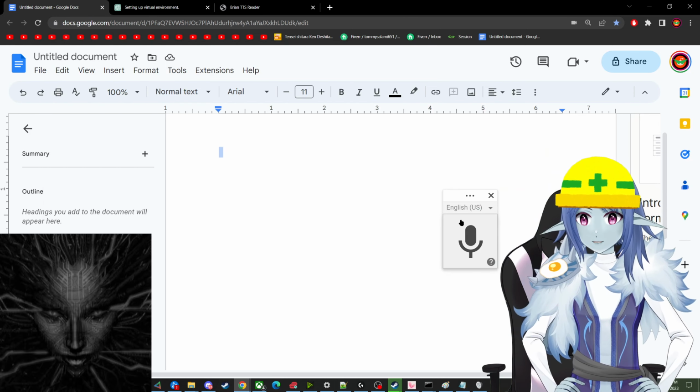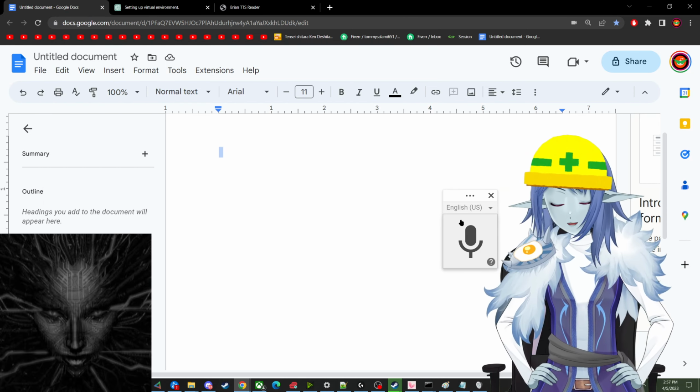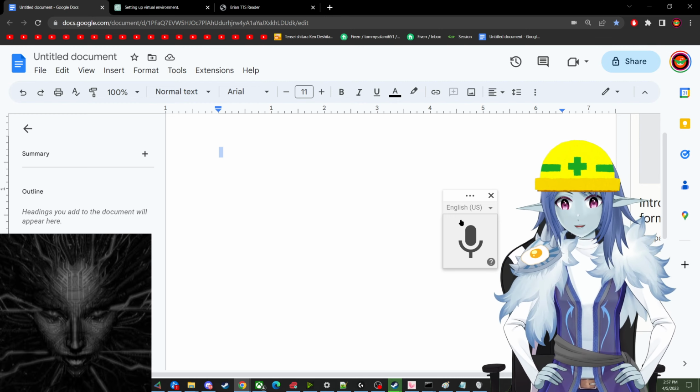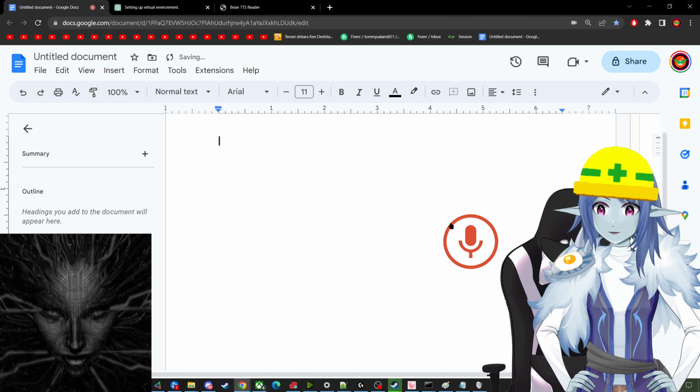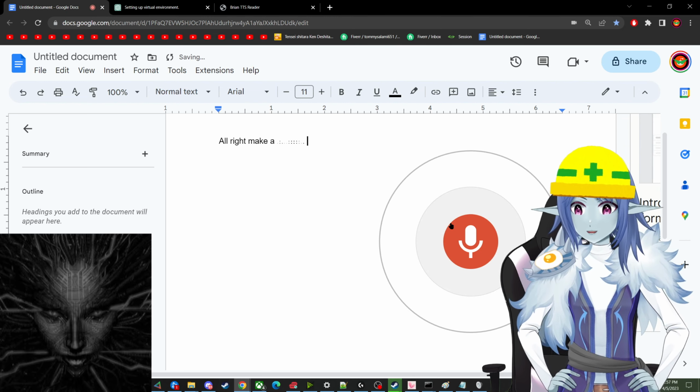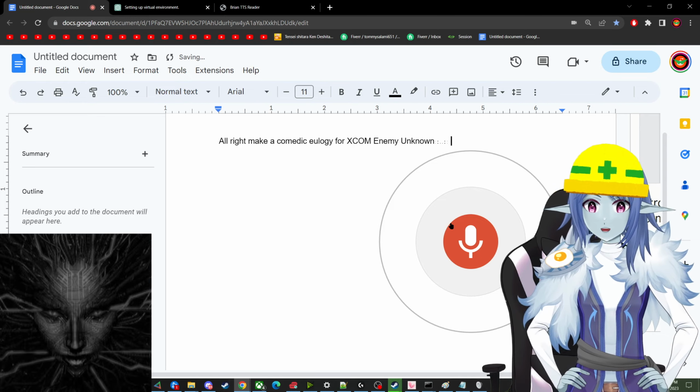I think everything is running perfectly now. Let's test this out. This is like a crazy super macro that does a lot of fun things at once. I'll just show you what it does. Alright, make a comedic eulogy for XCOM Enemy Unknown. Limit 500 characters.